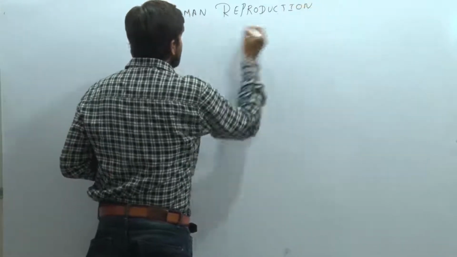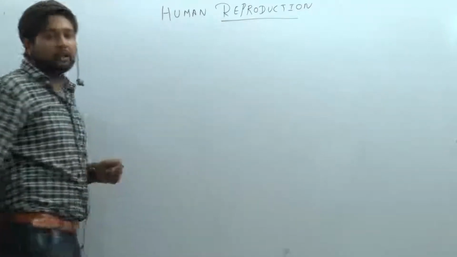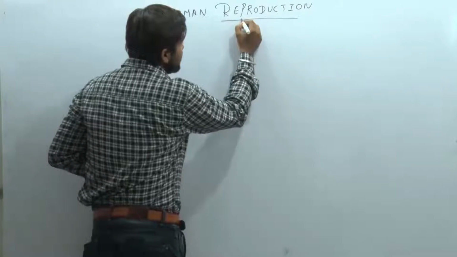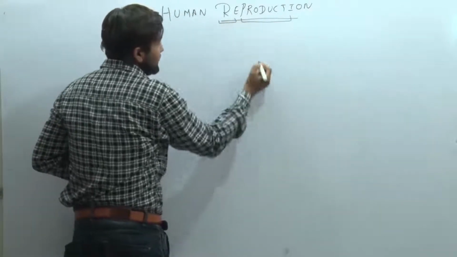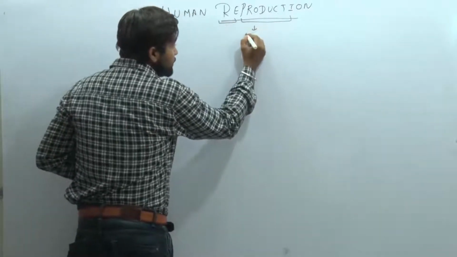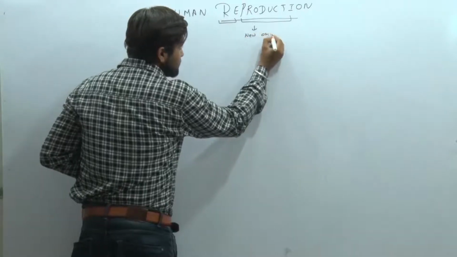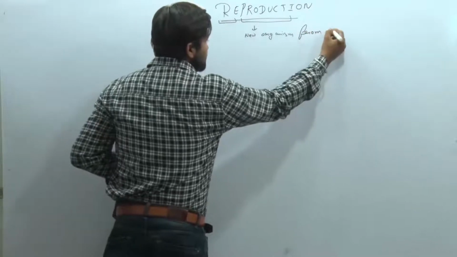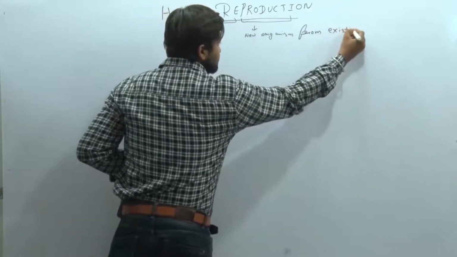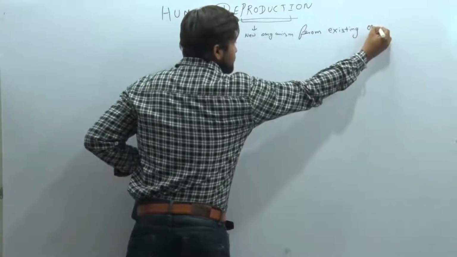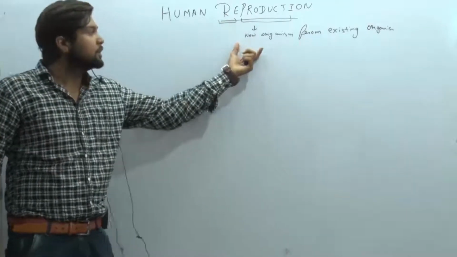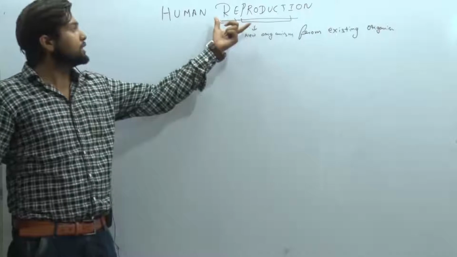Before starting the topic, we have to know the meaning of reproduction. Do you know what reproduction is? The word reproduction comes from two things: re and production. It means production of new organisms from existing organisms, existing species. Are you getting it? Reproduction means production of new organisms from the existing organism.